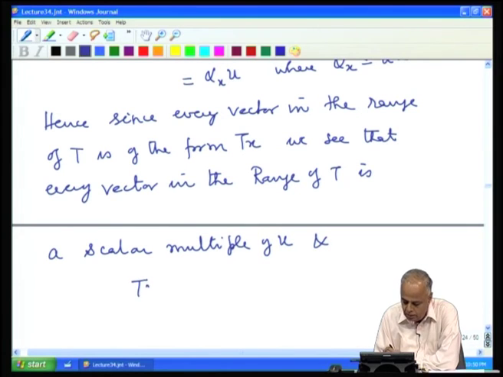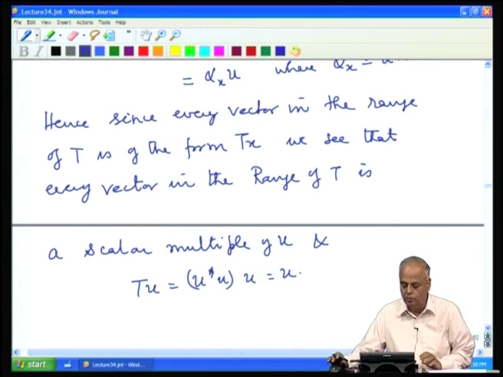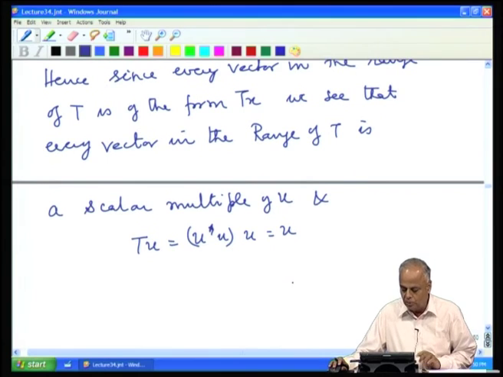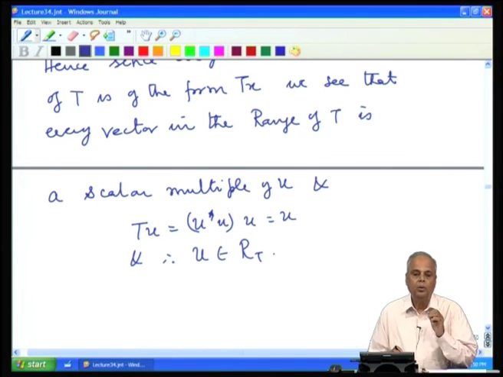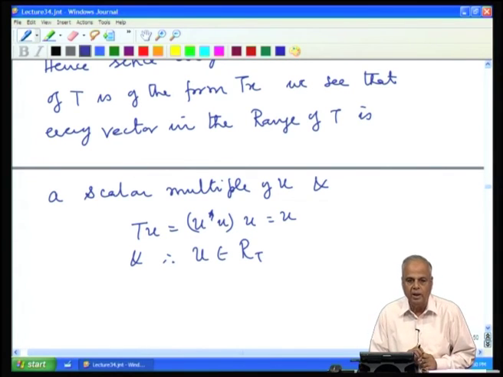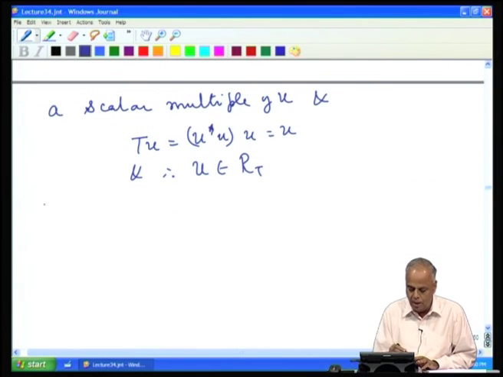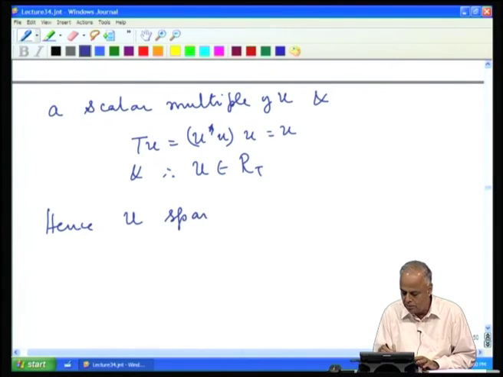And T of u is u star u into u, which is equal to u, because u is unitary, u star u is the length of u squared, which is 1. Therefore, u belongs to the range of T, and every other vector in the range of T is a multiple of u, and hence u spans the range of T and u is not equal to theta n.